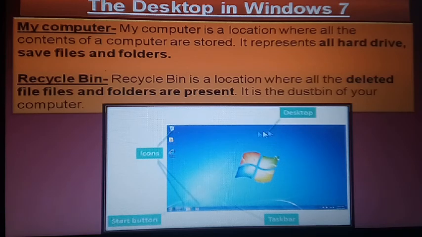So with the help of the diagram, we can see the desktop, the first screen, icon, the small picture, start button on the bottom side, and taskbar, the bottom longest bar, is called the taskbar.